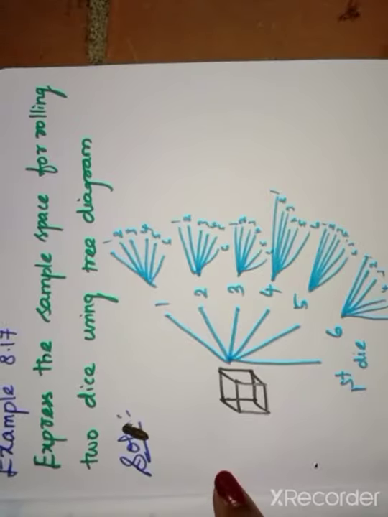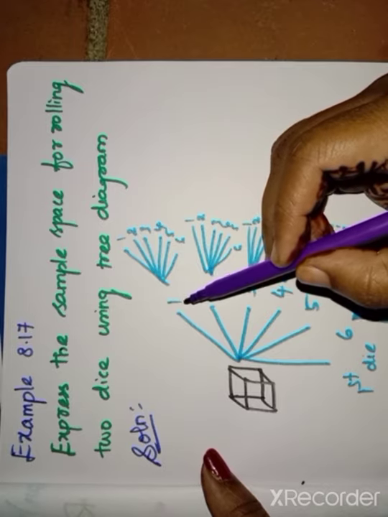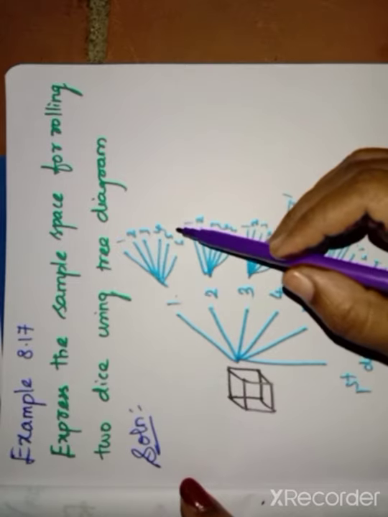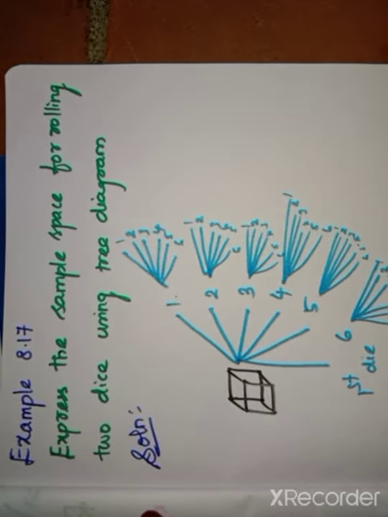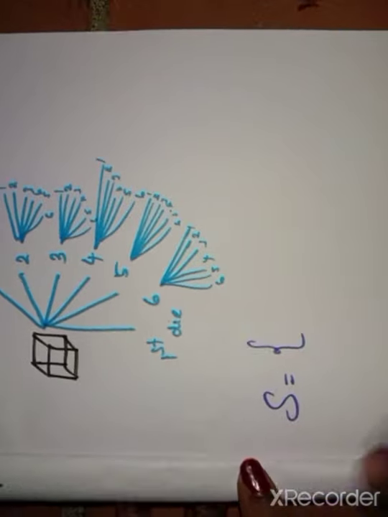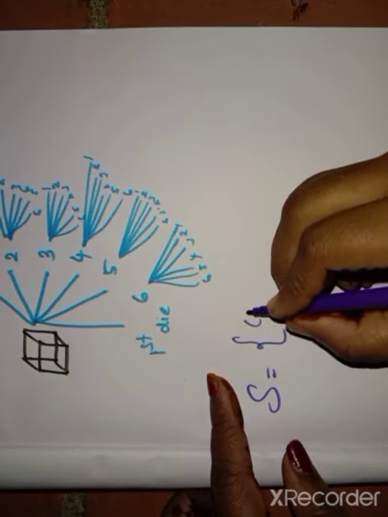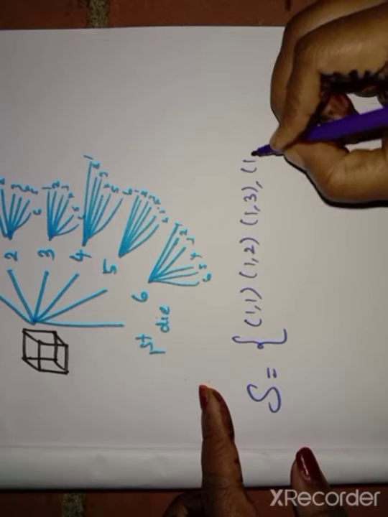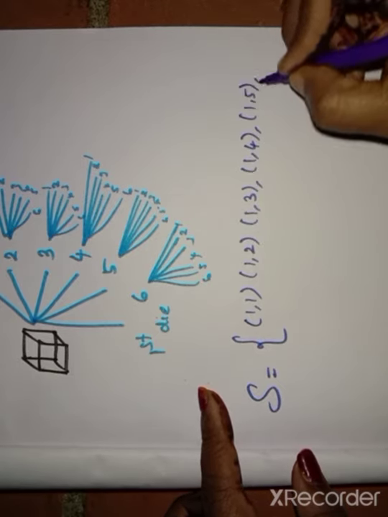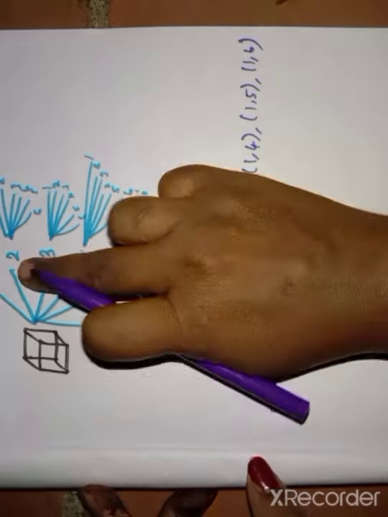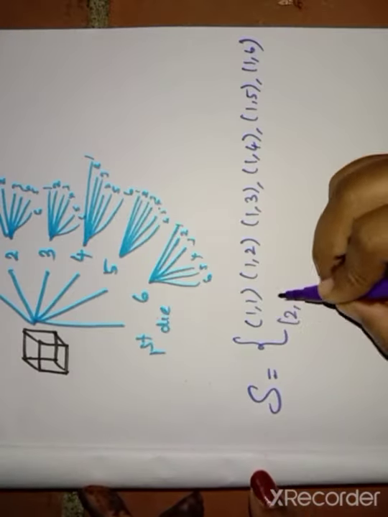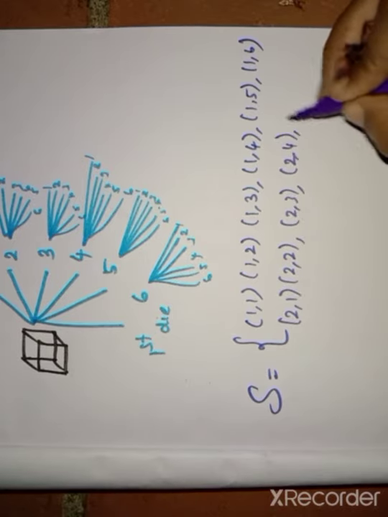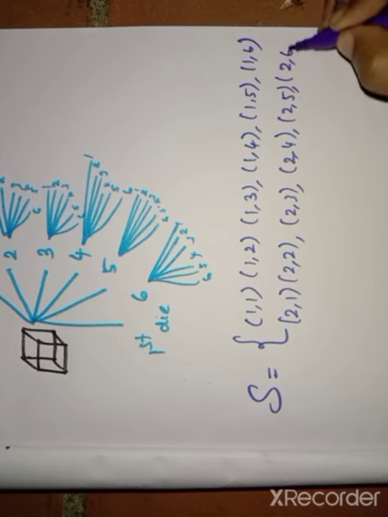How to write? For the first one, 1 is there: 1 comma 1, 1 comma 2, 1 comma 3, 1 comma 4, like a pair. If you write pairs, that is the sample space for these 2 dice. So write 1 comma 1, 1 comma 2, 1 comma 3, 1 comma 4, 1 comma 5, 1 comma 6. Likewise for 2: 2 comma 1, 2 comma 2, 2 comma 3, 2 comma 4, 2 comma 5, 2 comma 6.